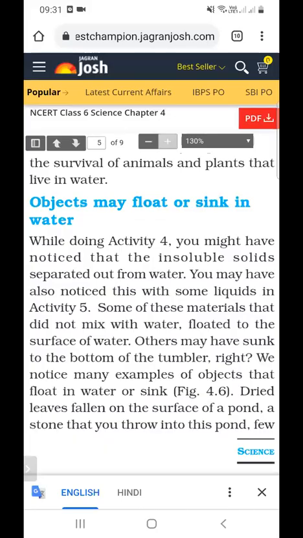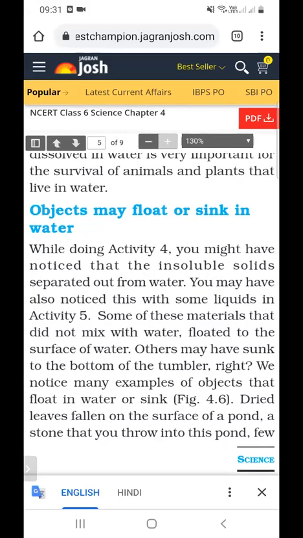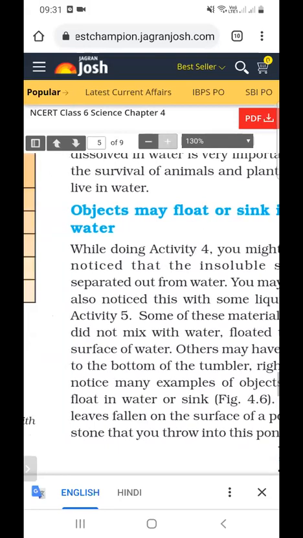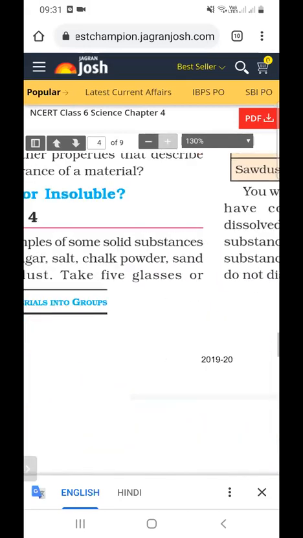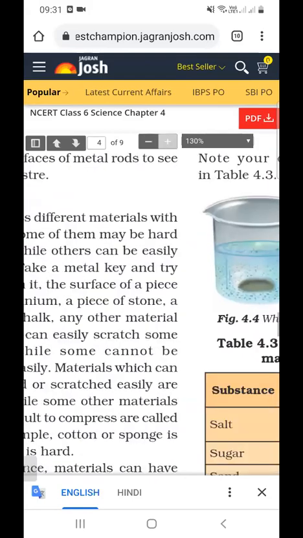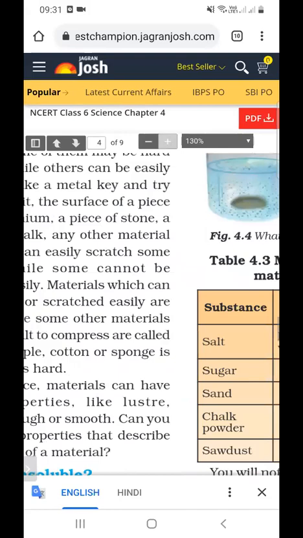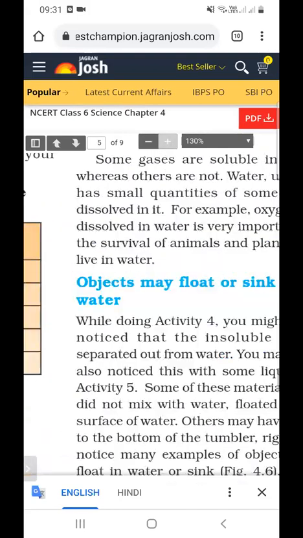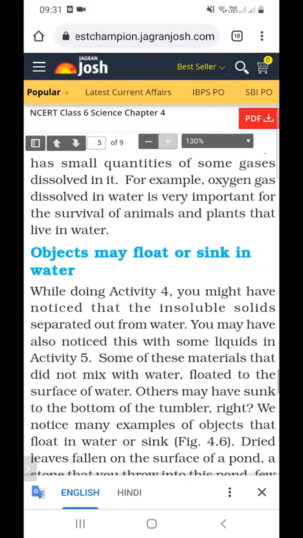In this class, we will study the property of the material: objects may float or sink in the water. In the last lecture, we studied the properties of material. First was hardness, second was soft or hard, third was soluble or insoluble, and appearance. These are all properties of material. Today we'll study how objects may float or sink in the water.